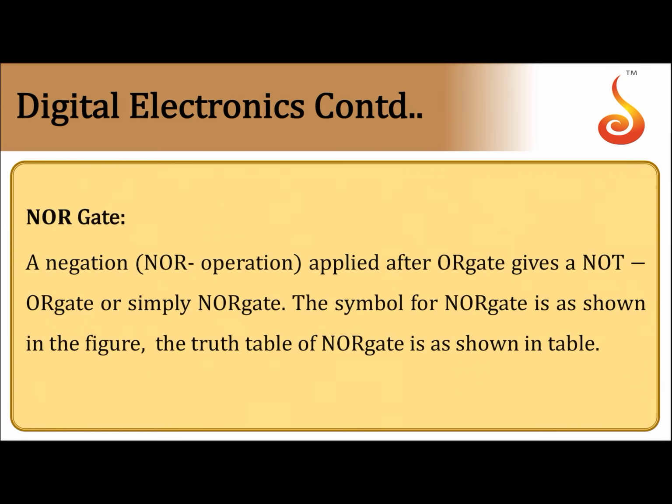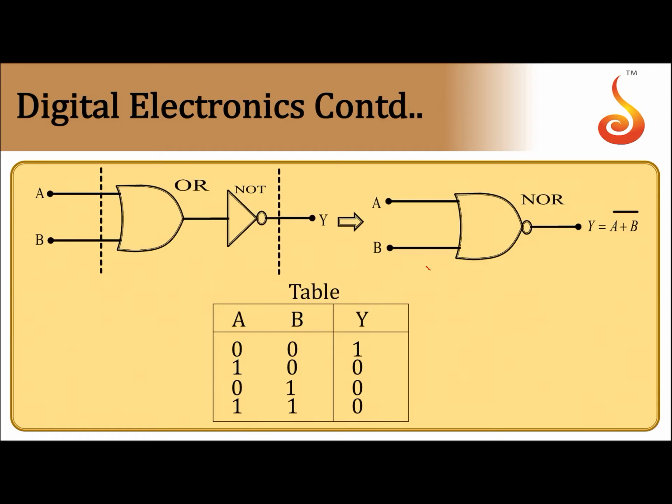Then coming to the NOR gate. The NOR gate is the combination of OR gate and NOT gate. First it will perform the OR function, then it will perform the NOT function. The symbol for the NOR gate is shown like this: write an OR gate and write a bubble here. So it behaves as if there is an OR gate connected to a NOT gate. The truth table is exactly the reverse of what we had in the OR gate. In the OR gate, everywhere you get 1 except for the first row. In this case, you'll get 1 in only the first row, and the rest are zeros.